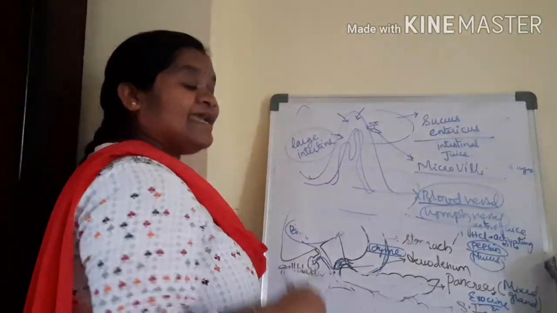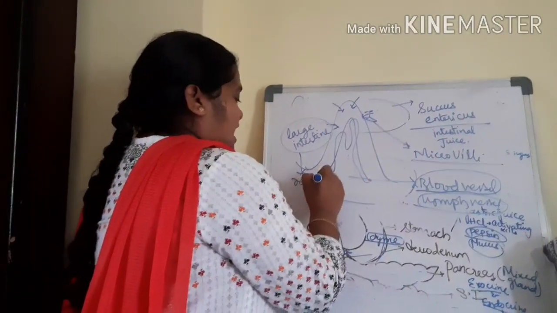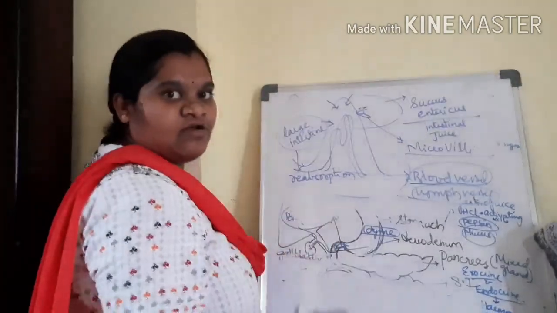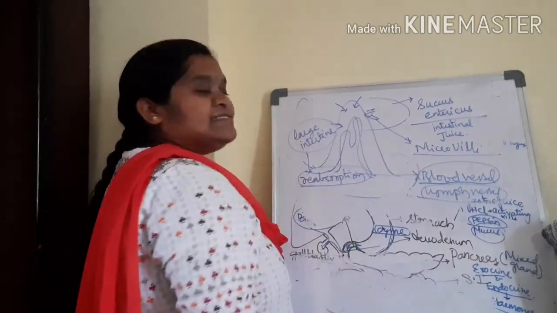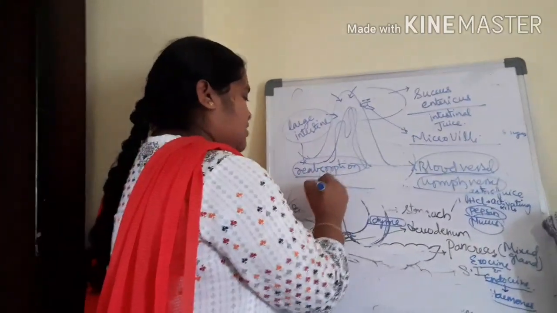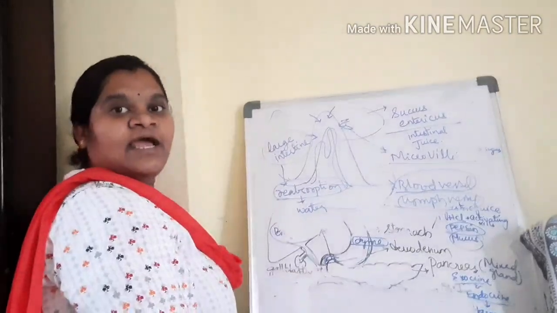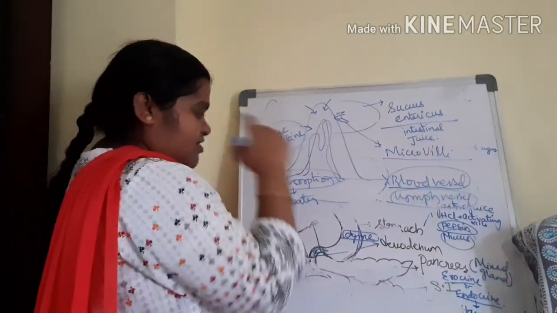In the large intestine, reabsorption takes place. Actual absorption of nutrients takes place in the small intestine. But what is meant by reabsorption? In the large intestine, water will be reabsorbed.